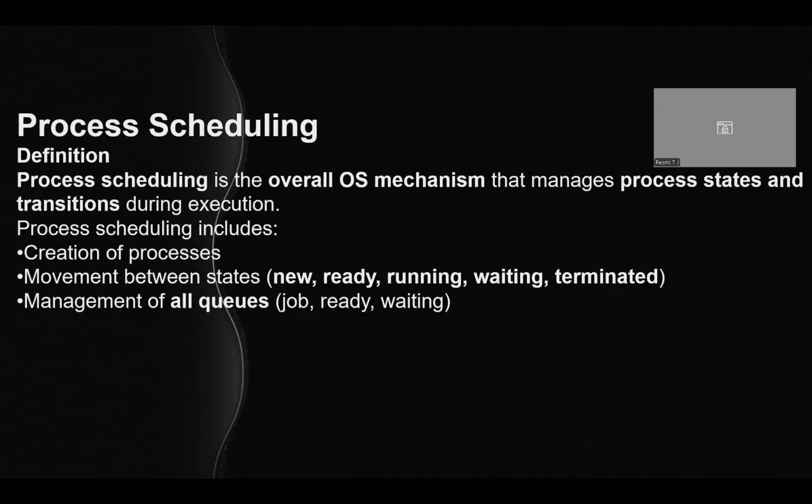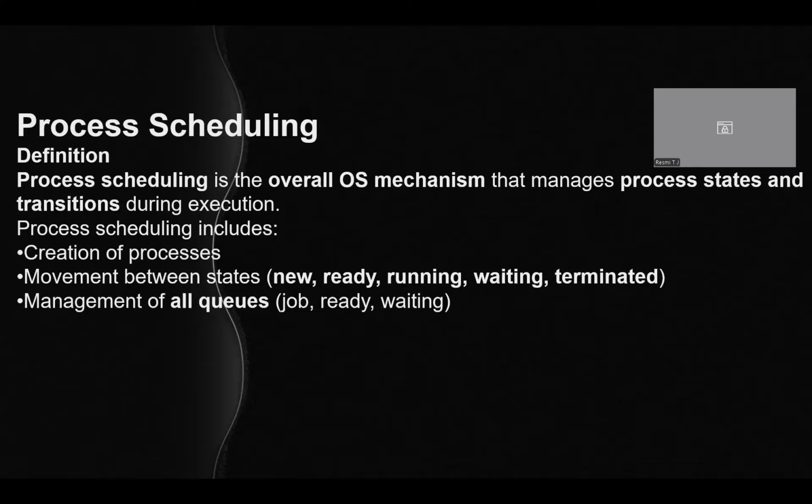When a process is created, it will be in the new state. When a process is ready for execution by the CPU, it will be in the ready state. When the CPU is running the process, it will be in the running state. Sometimes the process has to wait for some input or output, then it will be in the waiting state. Once the process gets over, it will be in the terminated state. And all these states are maintained by using different queues.